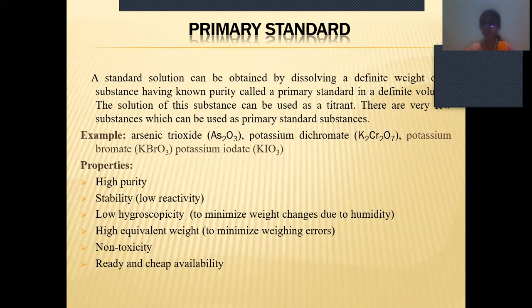Then we can say it is the primary standard. This solution can also be used as the titrant. Titrant means the known concentration of the solution. The primary standard is also a known concentration because we are taking the exact weight. Whatever weight we want, that weight we take. So it is also called the known concentration.